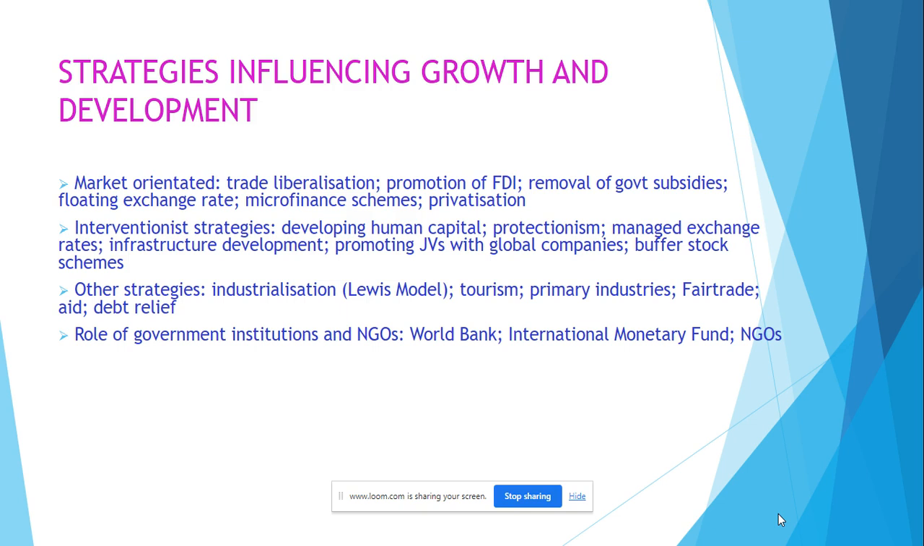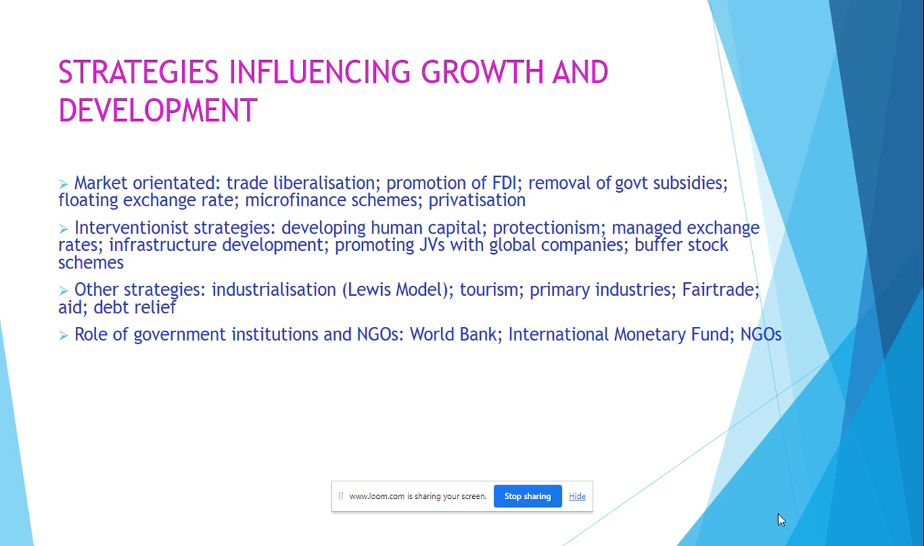Interventionist strategies are where the government are getting involved. They're doing something, usually spending money, to help the prospects for economic growth and development. Developing human capital would be through education or training. So think about how expensive this would be, what the quality would be, whether it would actually improve human capital within the economy, and over what time scale.